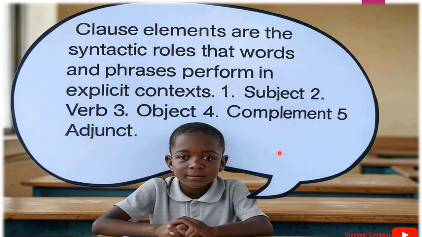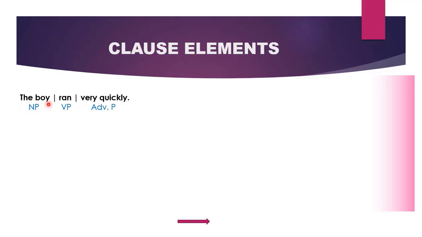Let us use these examples to explain what we are saying over here. In this sentence, the boy ran very quickly. We can see 3 phrases. We can see a noun phrase, the boy. We can see a verb phrase, ran. And we can see an adverb phrase, very quickly, which is giving us information about how the action is performed. These three phrases are performing some syntactic roles, and the roles that they are performing are what we call clause elements.